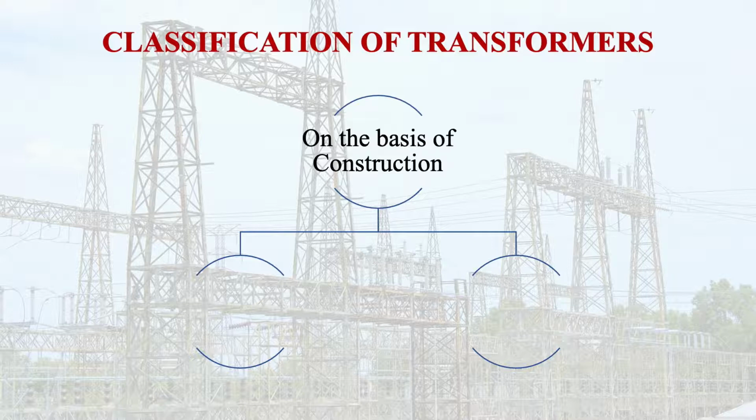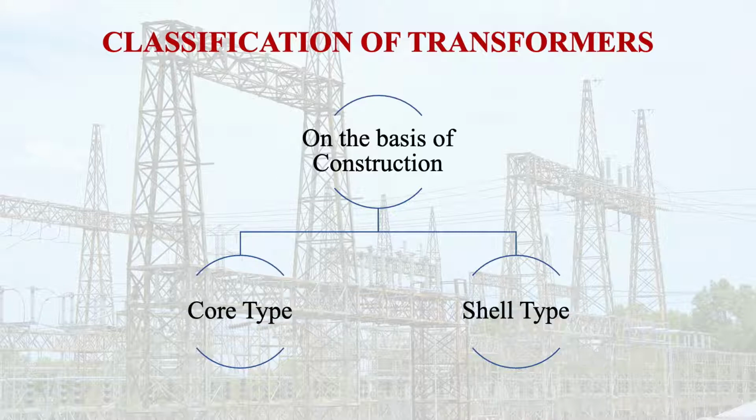Now let us discuss the classification of the transformer. There are various kinds of transformers available. So we can classify the transformer on the basis of what? On the basis of construction. This is a very popular kind of classification: the core type transformer and the shell type transformer. I will discuss what the core type and shell type transformers are.